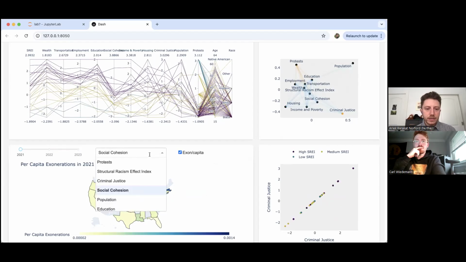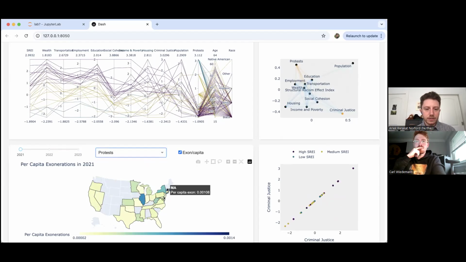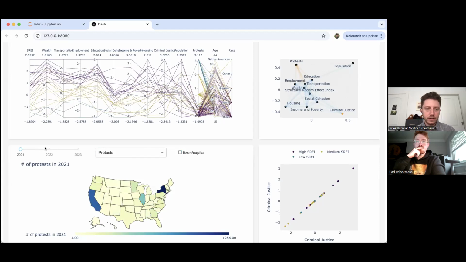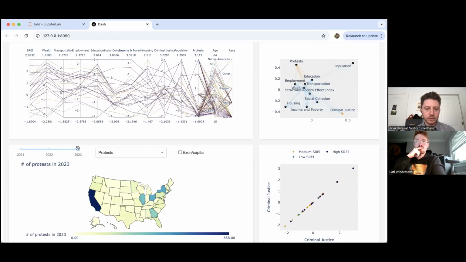In terms of protests and how this relates, if we again focus on Illinois and Massachusetts, you'll notice that Illinois has a high number of protests throughout this period, while Massachusetts has a low number of protests.